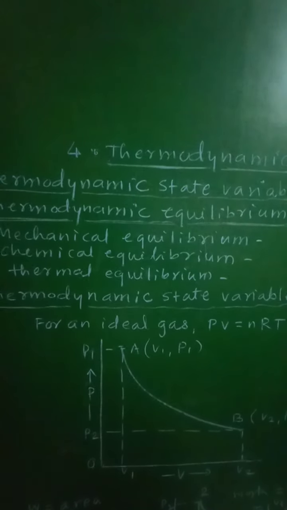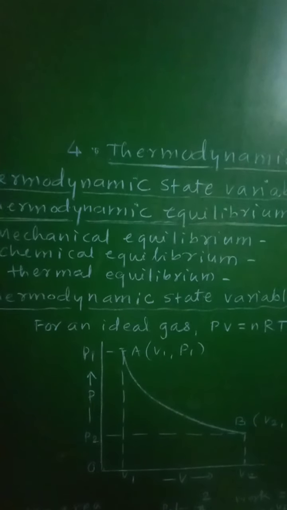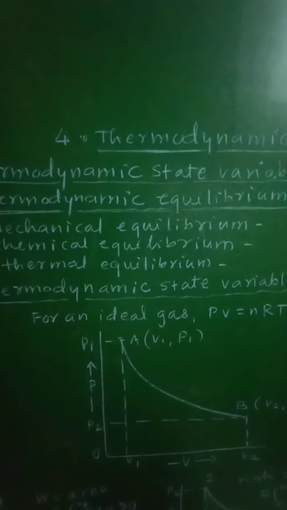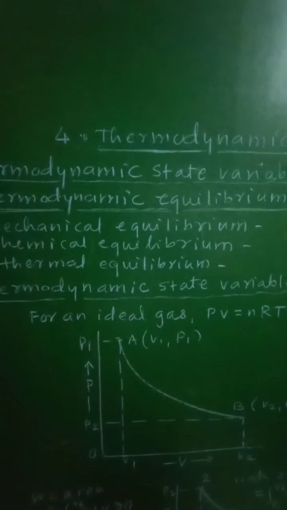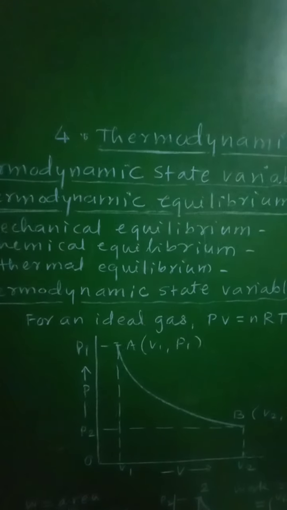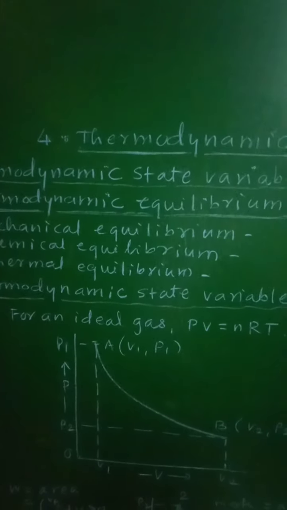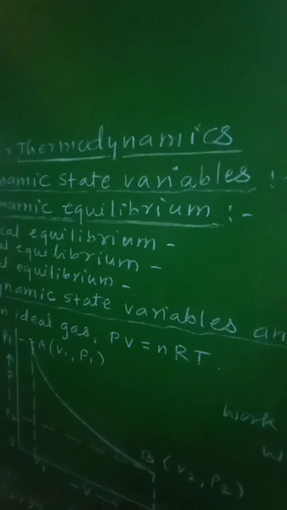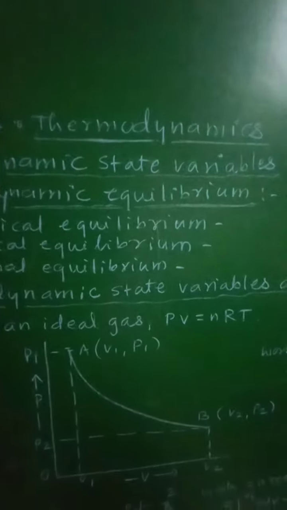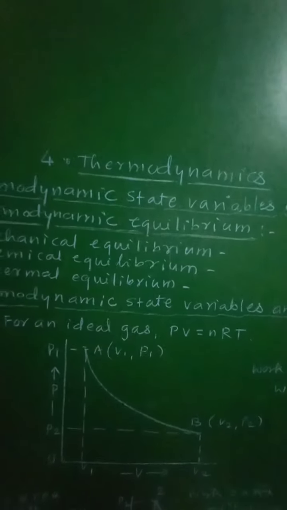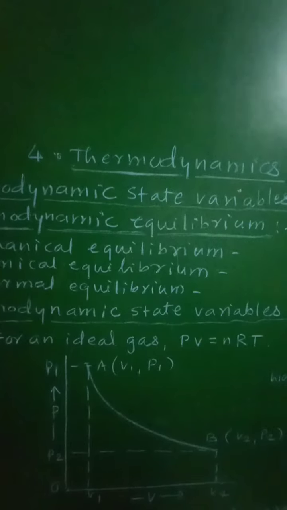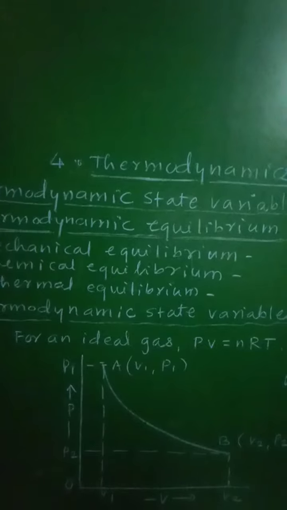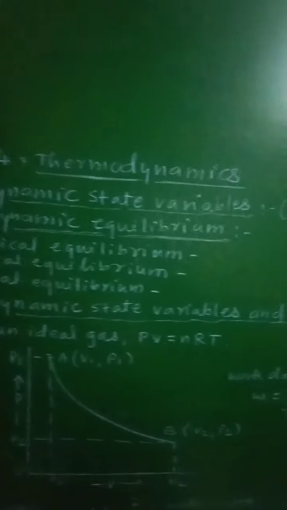When a system in equilibrium is divided into two equal compartments, each with half of the original volume, then in this case the temperature T, the pressure P, the density rho, as well as the mass m, these are some of the variables. Now out of these variables, the pressure, temperature, and density are the intensive variables.